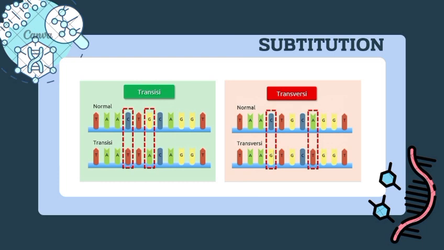Why are transversions less common? Because this change alters the DNA structure more drastically. Purines are large, pyrimidines are smaller. Switching them causes bigger distortion, making it harder for the cell to replicate DNA correctly. One base is replaced with another. This may not change the amino acid, silent mutation; change the amino acid, missense mutation; or create a stop codon, stopping the protein early, nonsense mutation. This type is very common.